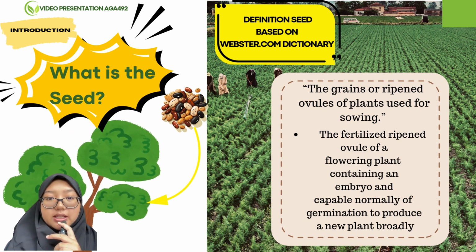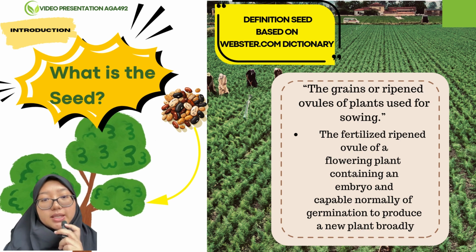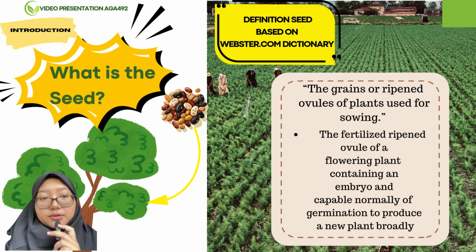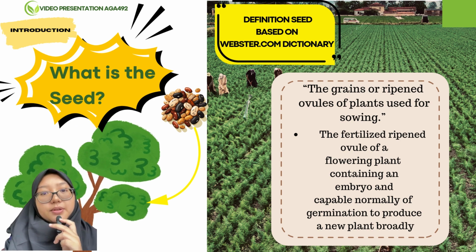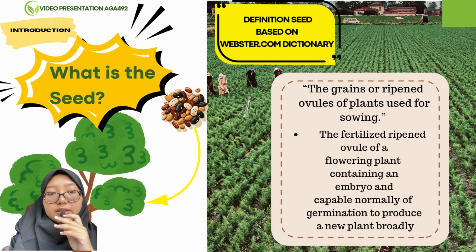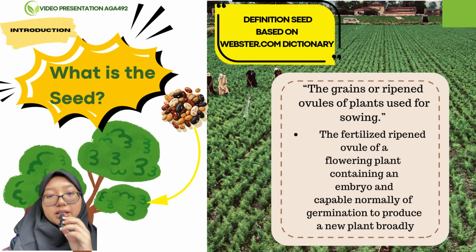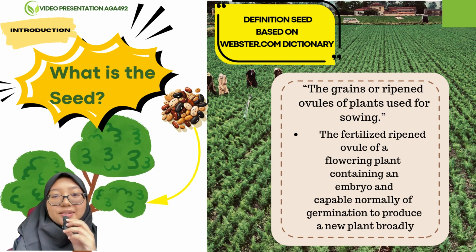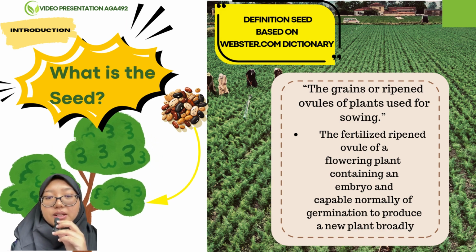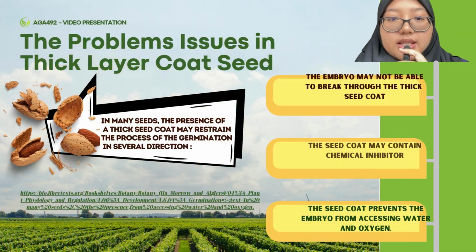Seed definition, based on the Webster.com dictionary, means the grains ripened ovals of plant used for sowing. It is the fertilized ripened ovule of a flowering plant containing an embryo and capable, normally, of germination to produce a plant growth. So every seed comes from the ripened ovule.